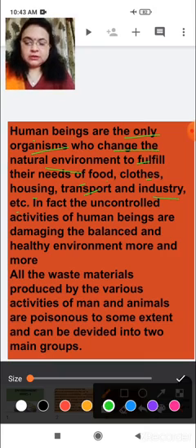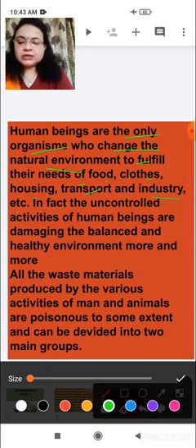See, children, disturbing the balance through uncontrolled activity of human beings is the cause of pollution. More human beings, more population, requires more food, clothes, housing, transport, money, and industry.